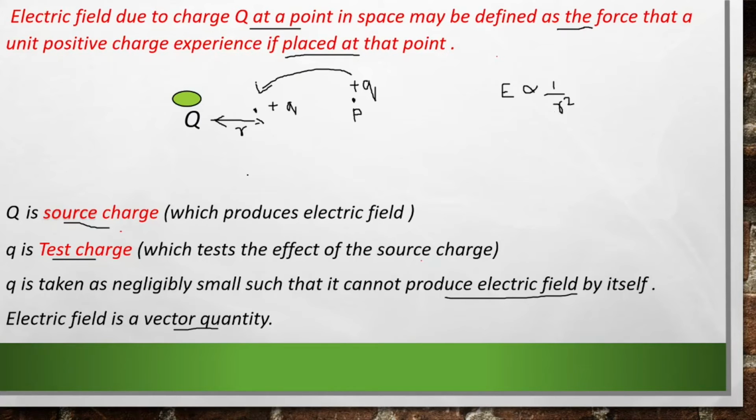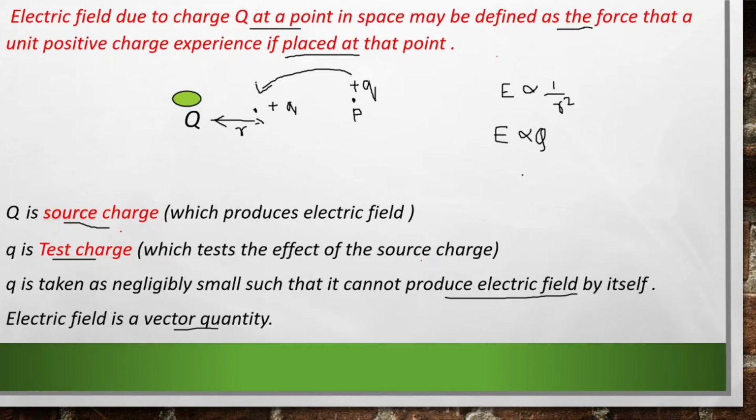Now this electric field only depends on our source charge. Whatever the test charge is, it doesn't depend on our test charge, because this electric field is produced by our source charge. So we could write another expression that E is directly proportional to our source charge Q.